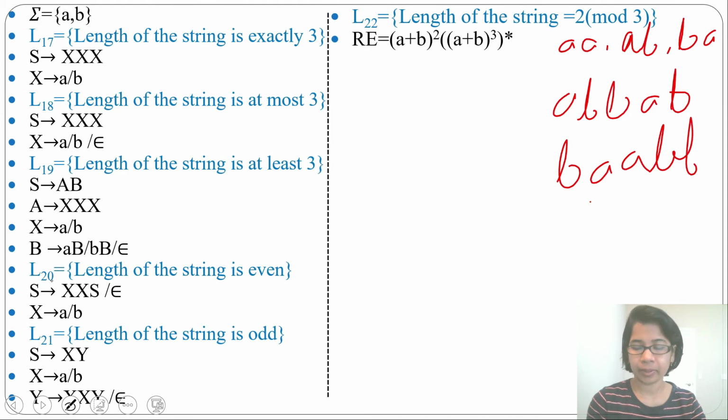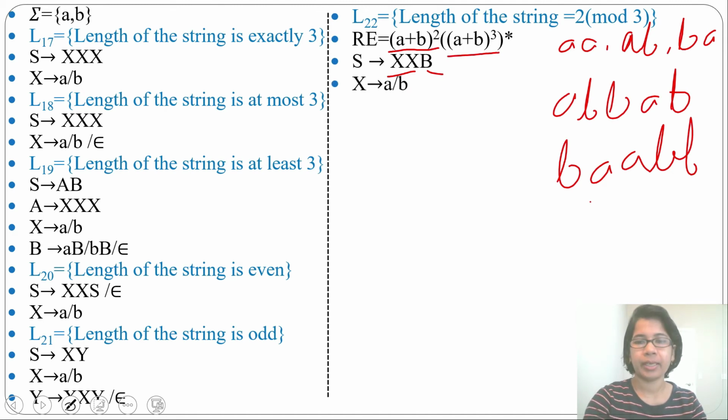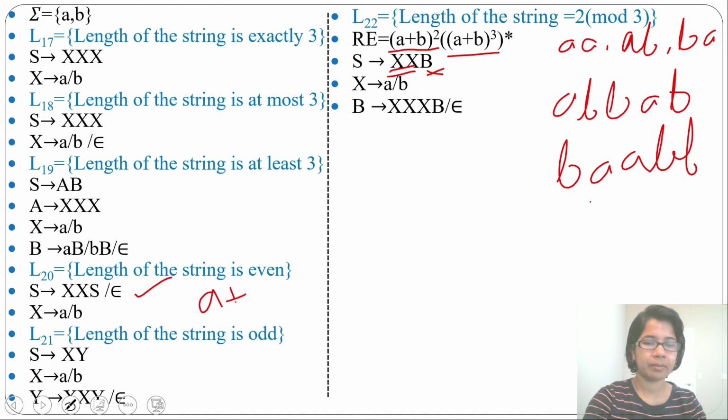Let's write the grammar for this. From S we are deriving XXB. This XX is for (a+b)², and from this B we will derive ((a+b)³)*, the whole Kleene closure. From X we'll just write a or b, that is for length 1, so XX is for length 2. Then from B we'll derive (a+b)³ whole repetition. So just write from B: XXXB. This was for even length, the whole Kleene closure. This was for (a+b)², the whole Kleene closure. This is for power 3, the whole Kleene closure.